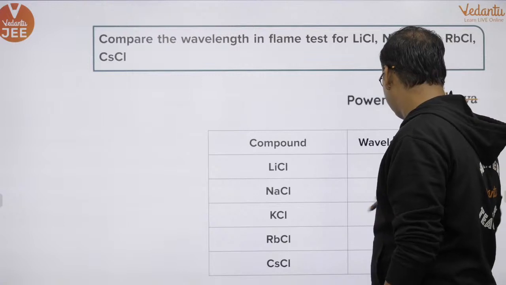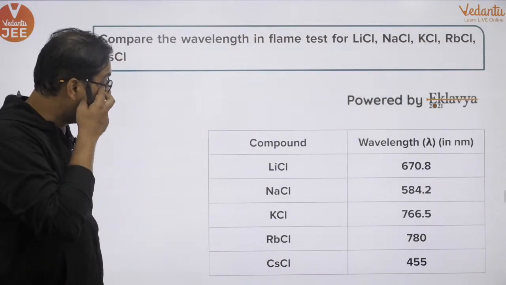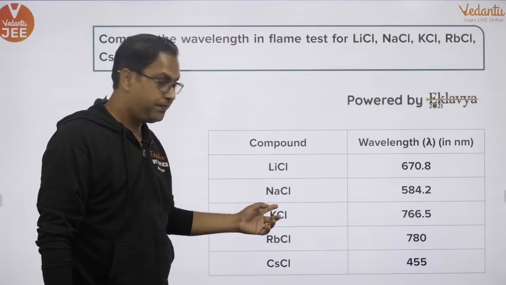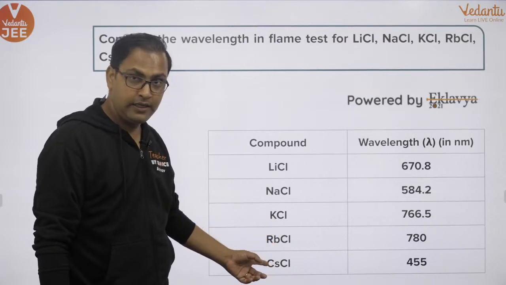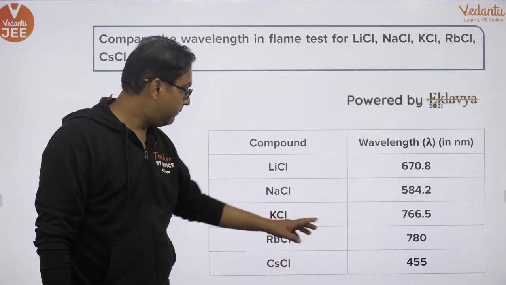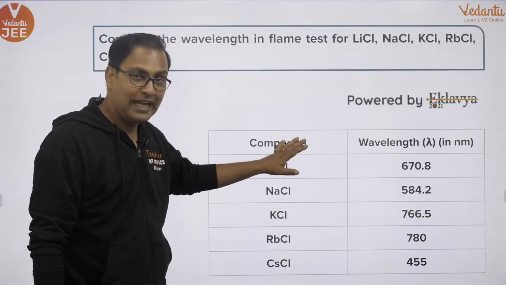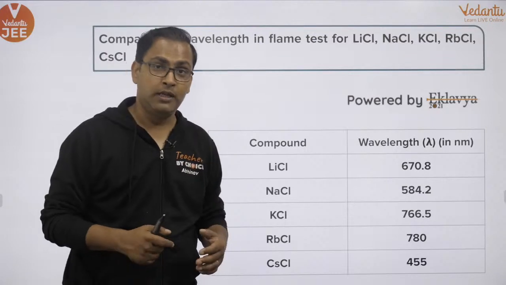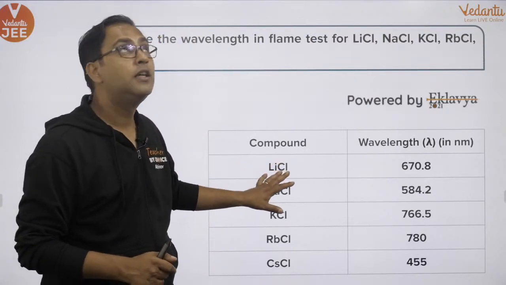This data is given in NCERT. Can you see this? Crimson, yellow, violet, red violet and blue. The violet color is actually called lilac here. So you can match the colors with their wavelengths. I'm not very sure how the question was put up, but if a question comes like this, this is how you solve it.